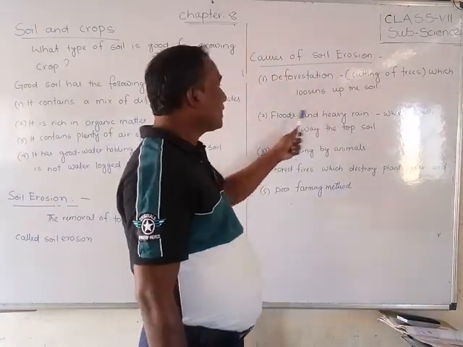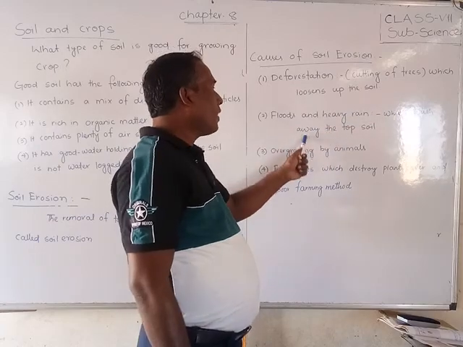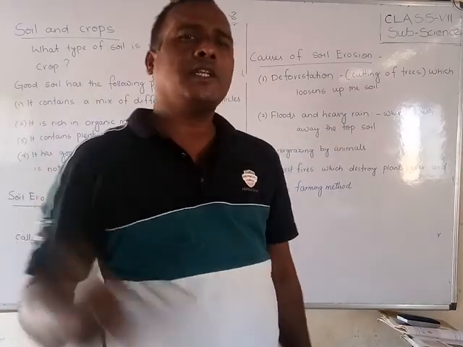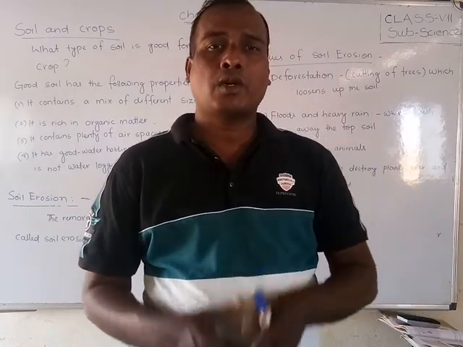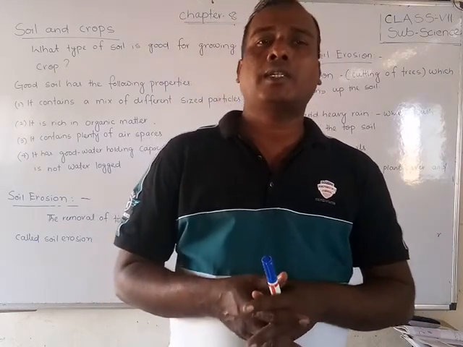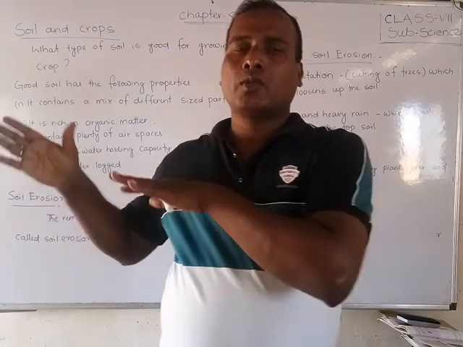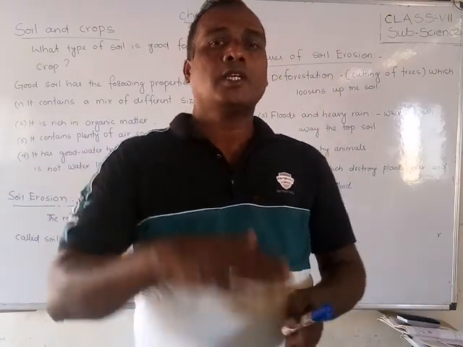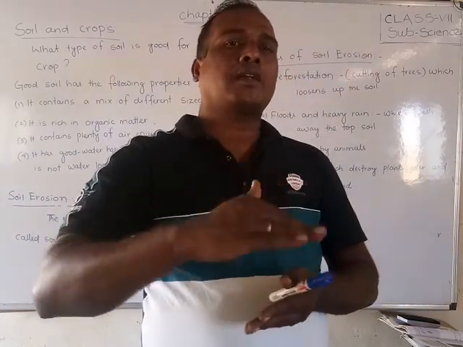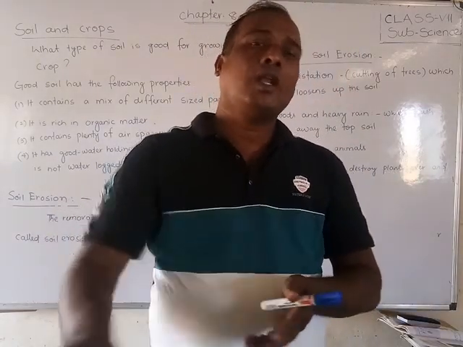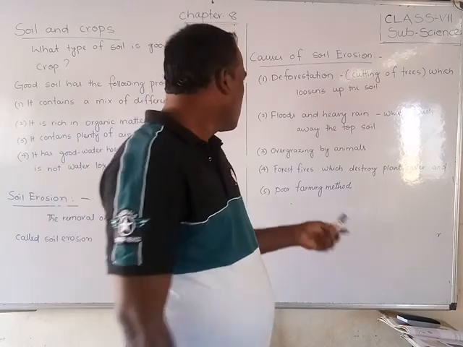Next, floods and heavy rain wash away the topsoil. If there is heavy rain, cyclones, and heavy floods, what will happen? The water will flow very fast, very speedily. That's why the upper layer of the soil will wash out.